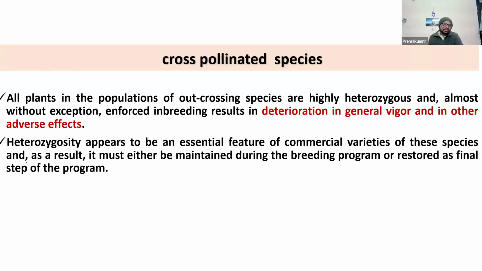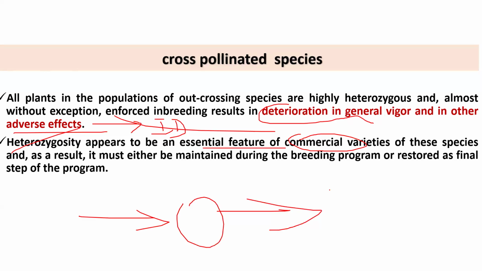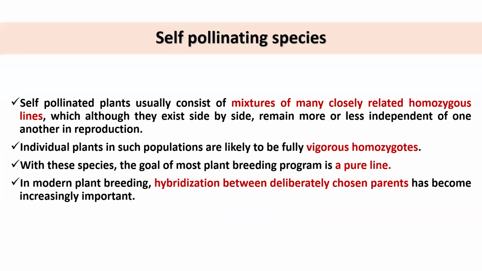Heterozygosity is a very essential feature of any commercial variety of cross-pollinated crops, because cross-pollinated crops have more vigor when they are present in the heterozygous condition. What is the term? Heterosis. Heterozygous balance. Okay. Then in self-pollinated species, there may be a mixture of many closely related homozygous lines, and they are vigorous normally in the homozygous condition. That's why every breeding method is aimed at developing the pure line.